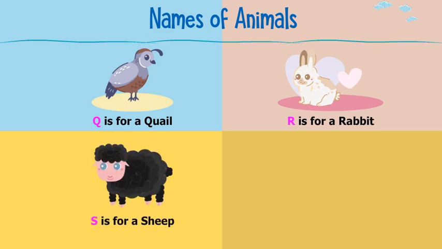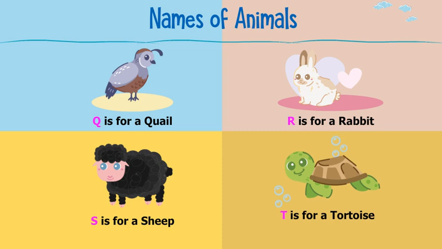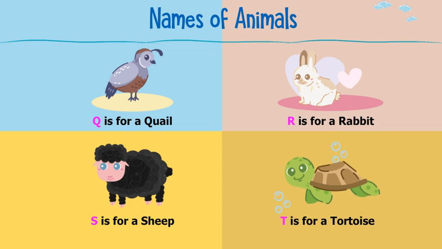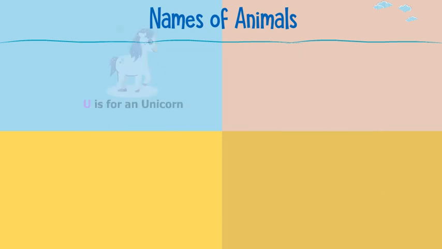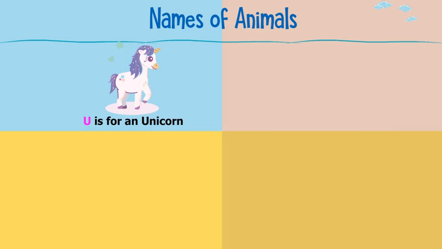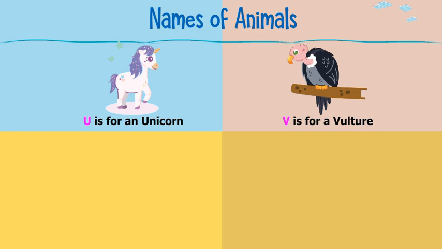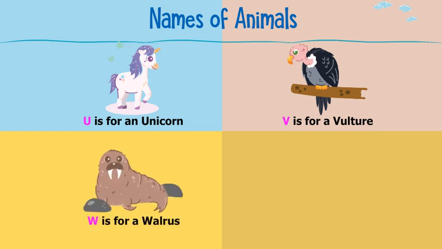S is for a sheep. T is for a tortoise. U is for a unicorn. V is for a vulture. W is for a walrus.